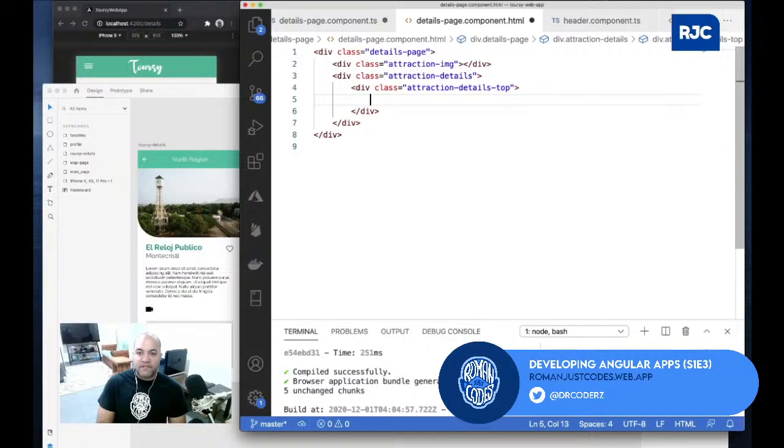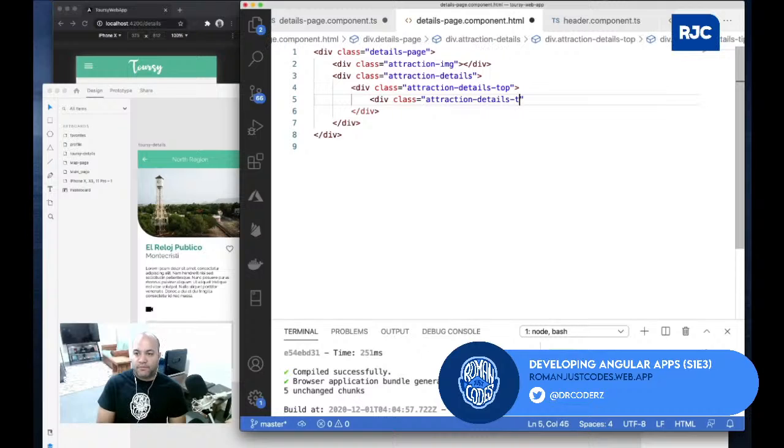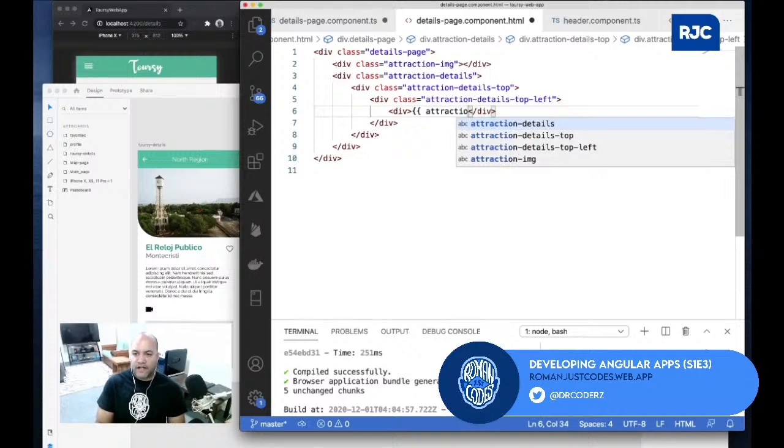The top will have 2 pieces. I'll have the left side, so attraction details top left. This one will have, let's say, what did I call it, current attraction.